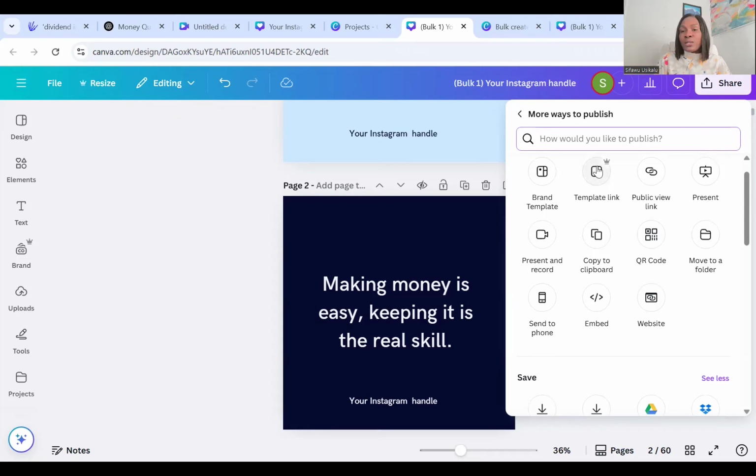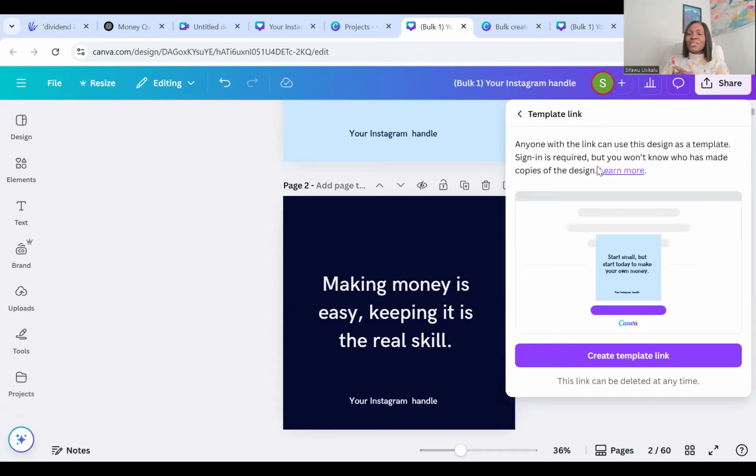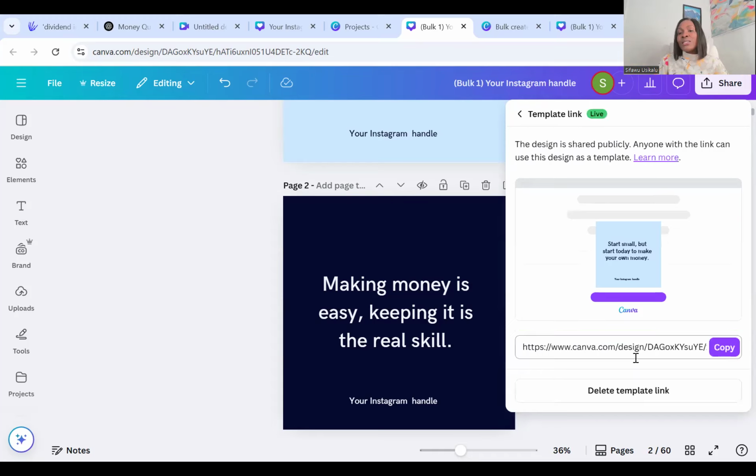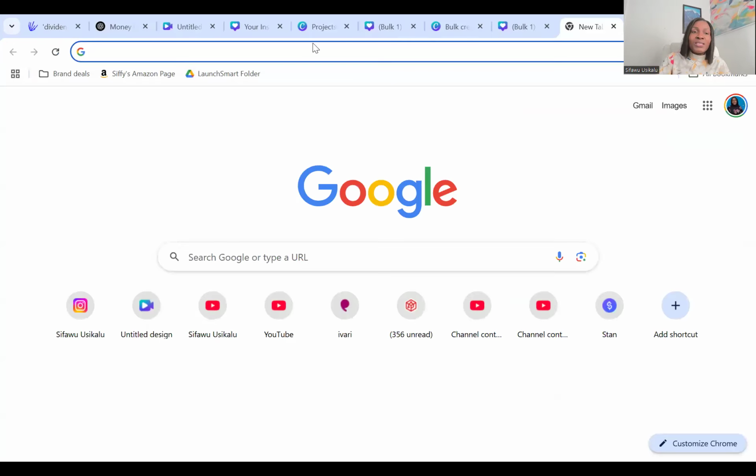So let's click on template link. You can see it has already created a template link. This is the link we're going to copy, and this is the link we're going to give to our client. So let's say our client has this link. Let's see what it would look like for our client. I've copied it and I'm going to paste it here.